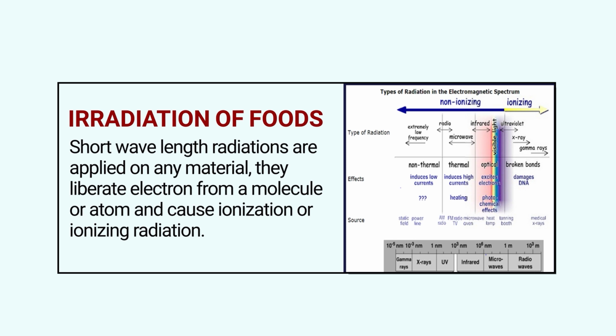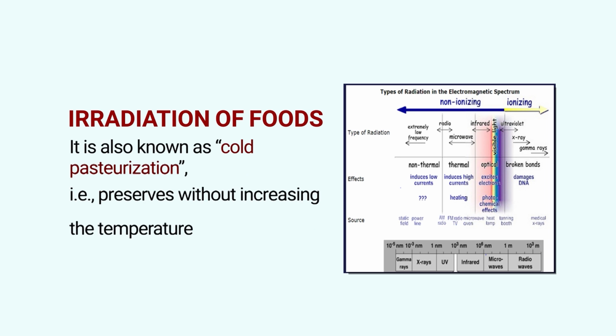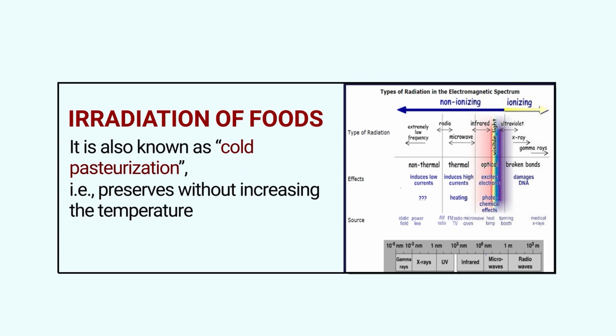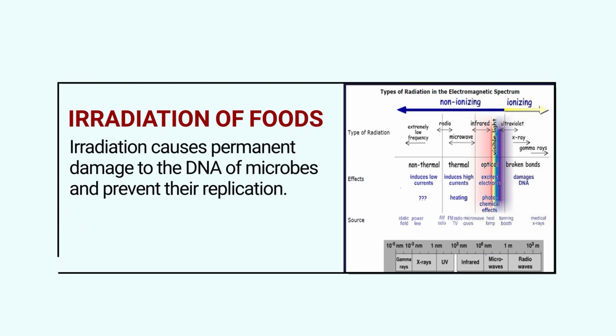If the wavelength is less, then for a short wavelength you will get a high energy impact, and they will cause the liberation of electrons from molecules, or the atoms will be excited. That is how ionization can be caused, and that ionization effect in food systems may lead to the inactivation of microbes, even up to the level of sterilization, not only limited to pasteurization. How? It is because it may cause permanent damage to the DNA of the microbes. That's how the microbes are inactivated.